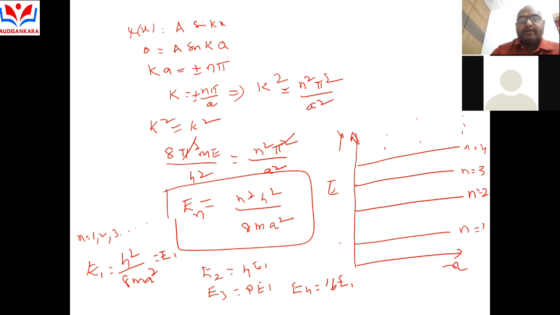So n is equal to 1 gives E1, n is equal to 2 gives 4E1, n is equal to 3 gives 9E1, and n is equal to 4 gives 16E1, and so on. These are called Eigen energy values. It is a particle in a one-dimensional potential box.